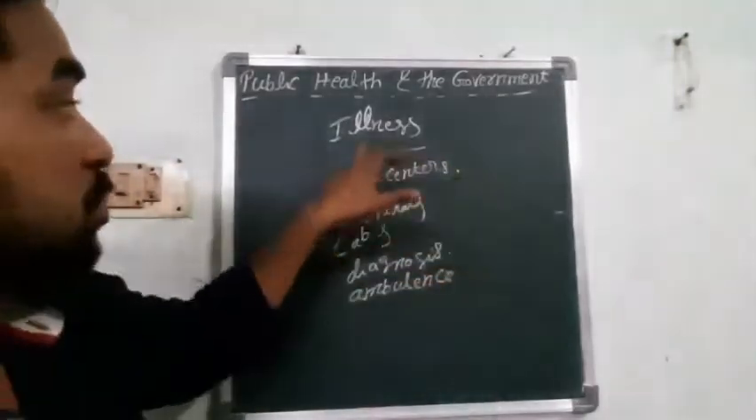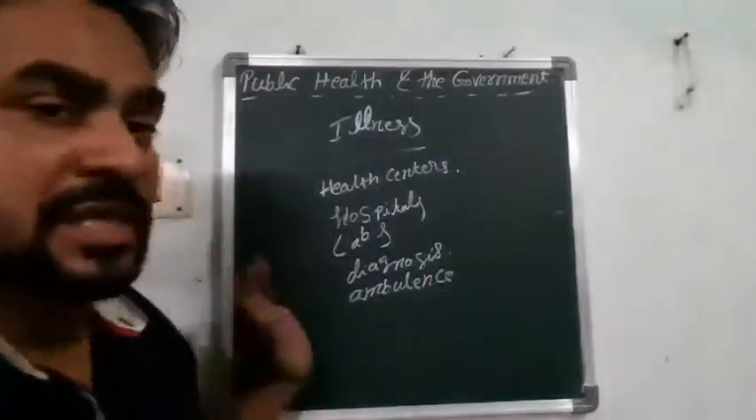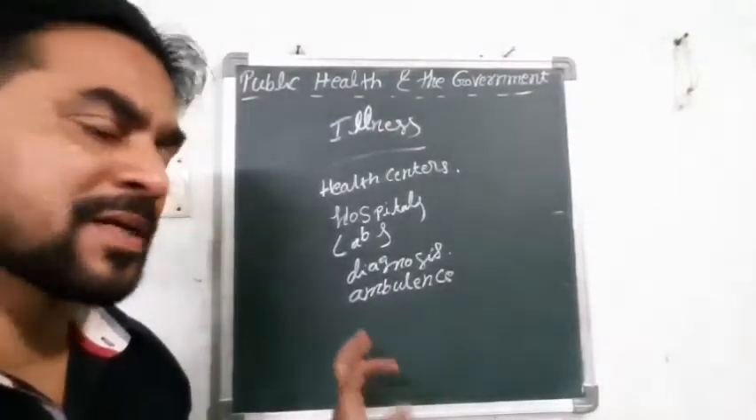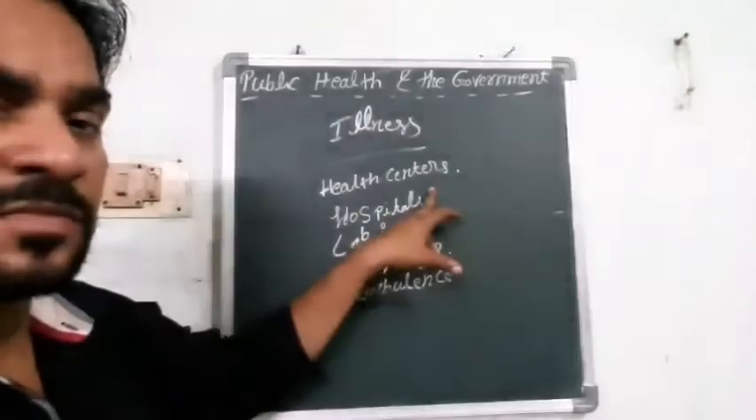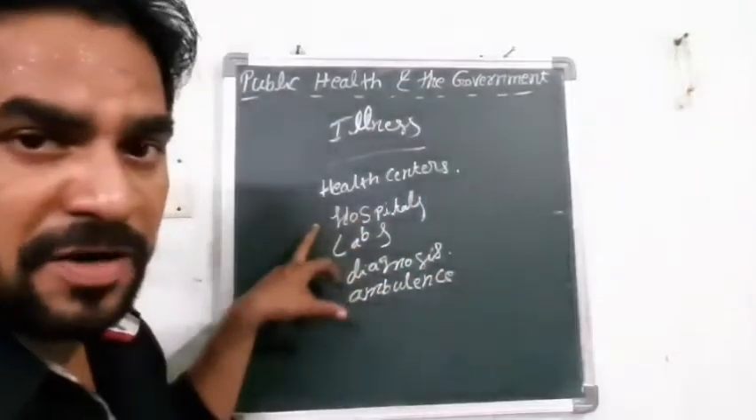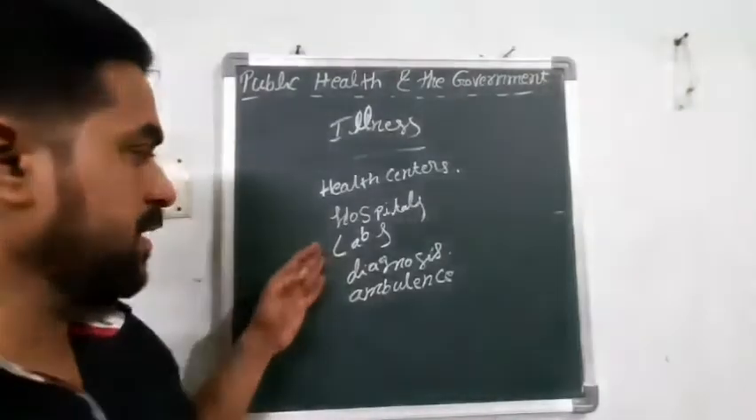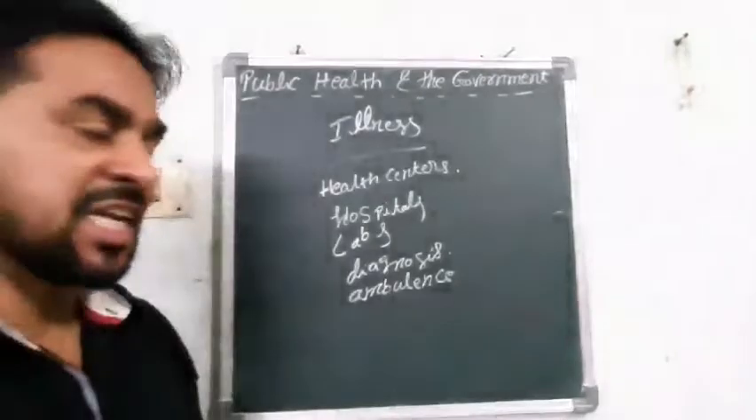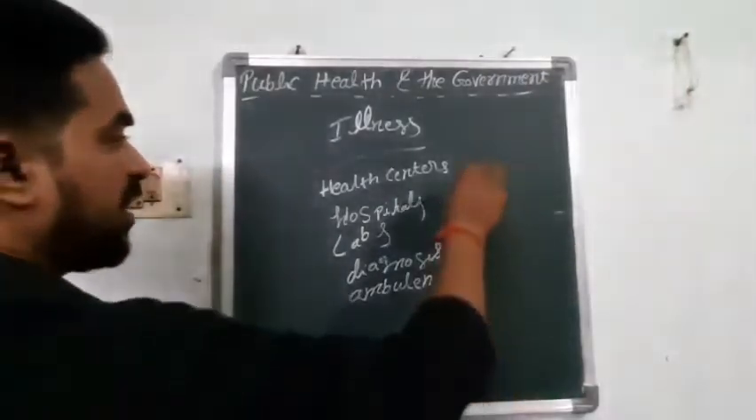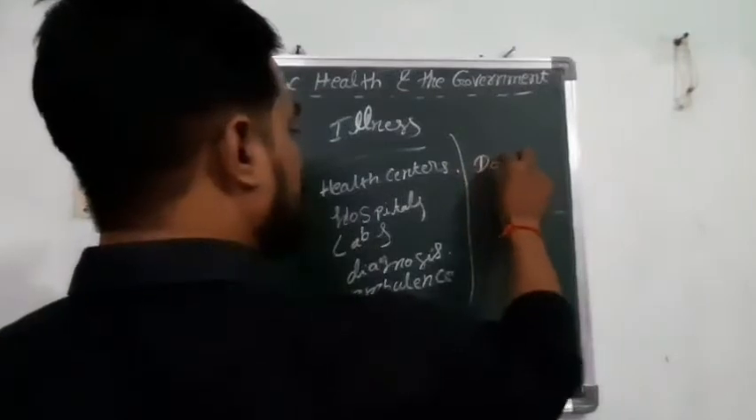In order to treat illness of the people, the government is responsible to provide proper facilities like health centers to the people. Hospitals are provided by the government, laboratories or labs are provided by the government, and also diagnosis centers, even ambulances. Along with that, the government is also providing proper doctors to the hospitals,